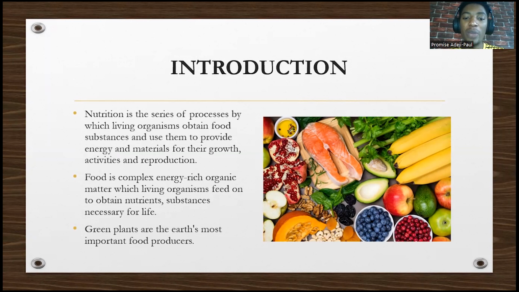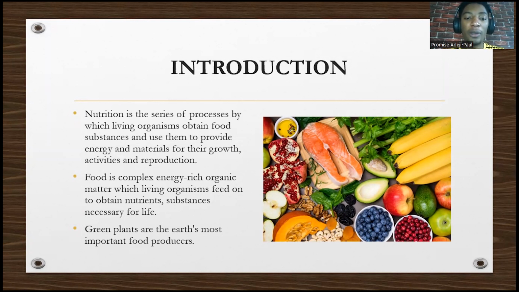So the energy we have, where do we get it from? Usually from food. And the growth we undergo, those materials that are used for growth, where do we get those materials from? It's from the food we eat. And the series of processes in which we obtain that food is what we term as what? As nutrition.